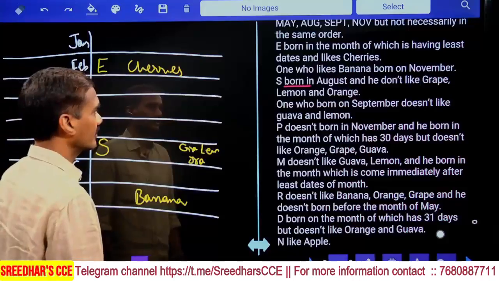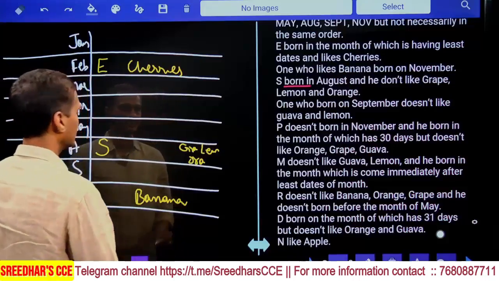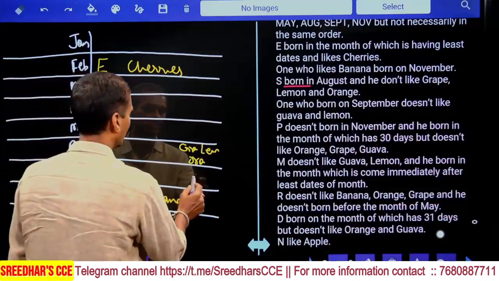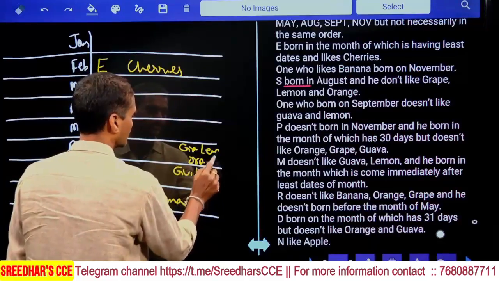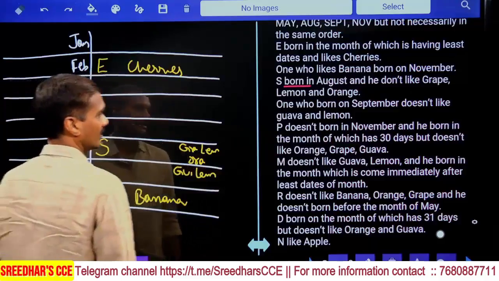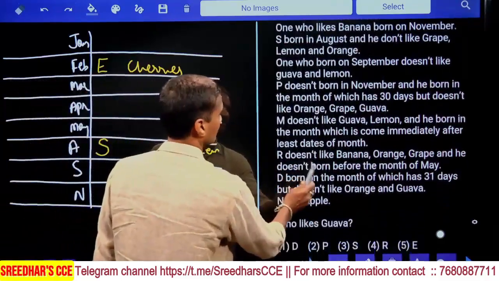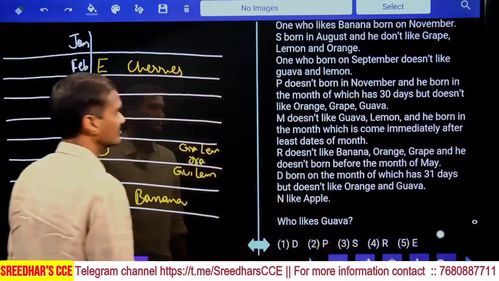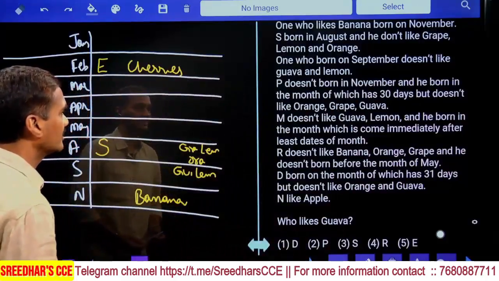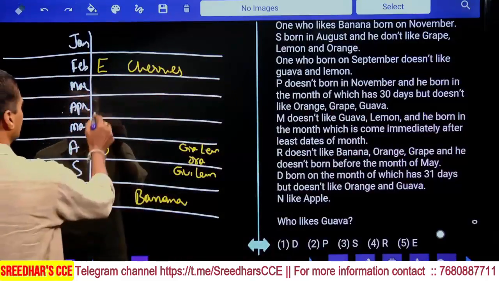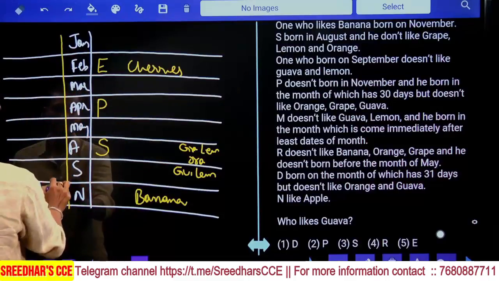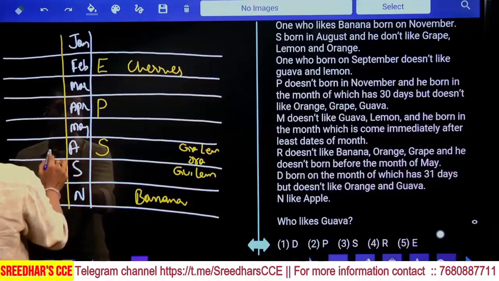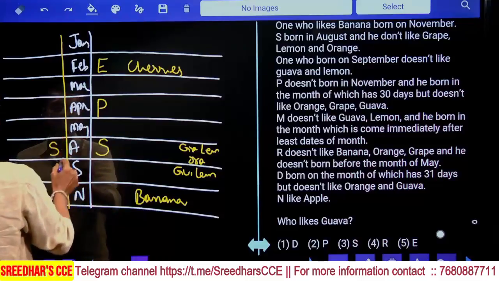And next one: the one born in September does not like guava and lemon. Now guava and lemon are ruled out. Next, P was not born in November, and he was born in a month which has 30 days. Now 30 days means P can be either in the month of April or in the month of September.